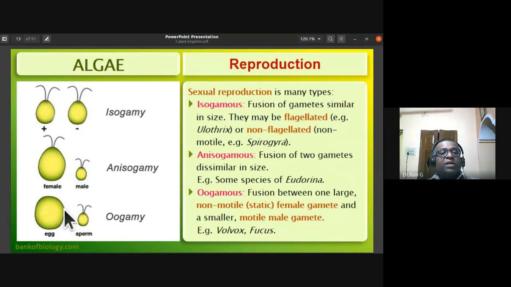In the oogamous type of sexual reproduction, there is fusion of one large non-motile, static egg cell with a smaller motile male gamete. We call this the oogamous type of sexual reproduction. Examples are Volvox and Fucus.